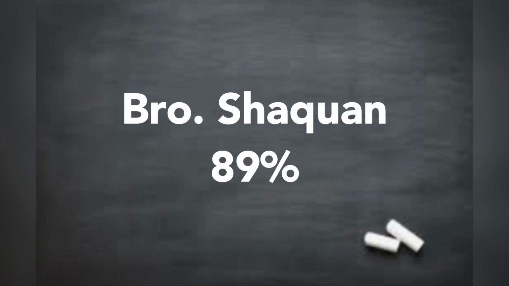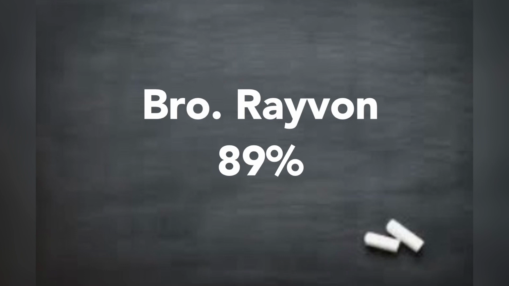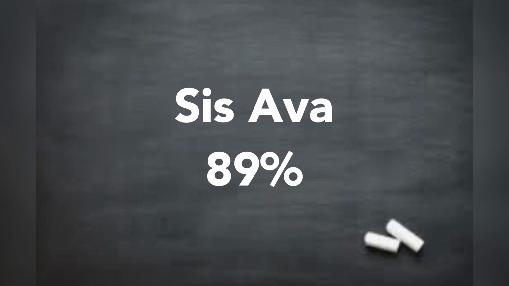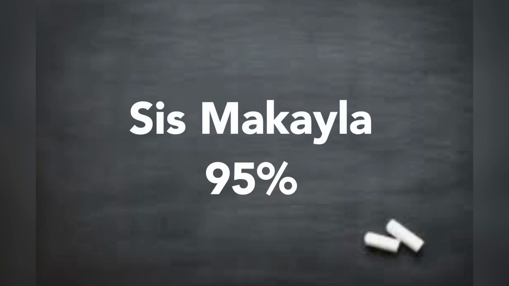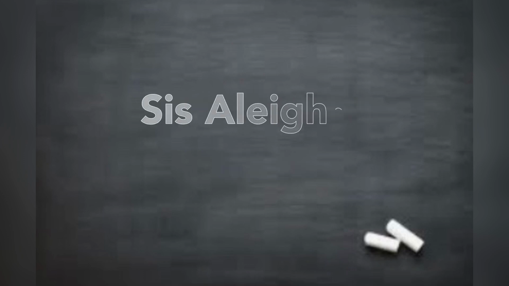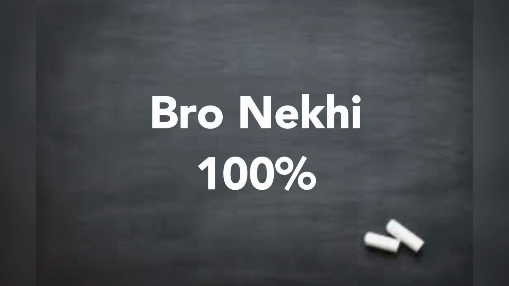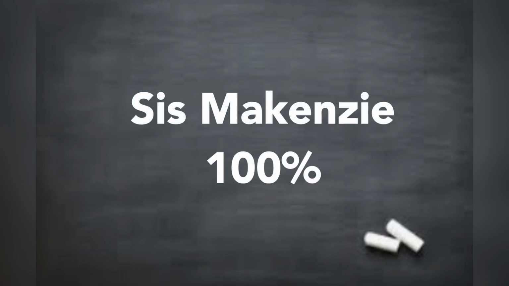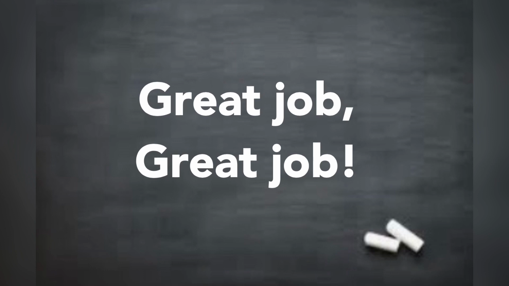Brother Darrell, woo. Brother Shaquan, woo. Brother Rayvon, woo. Brother Jesse, woo. Sister Ava, woo. Sister Michaela, woo. Brother Dustin, woo. Sister Elijah, woo. Brother Nakai, woo. Brother Ronnie, woo. And Sister Mackenzie. Woo. Good job, scholars. Very good. Congratulations, mighty mathematicians, and please keep up the great work.